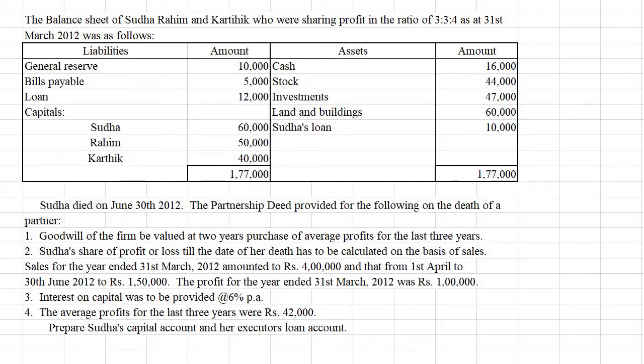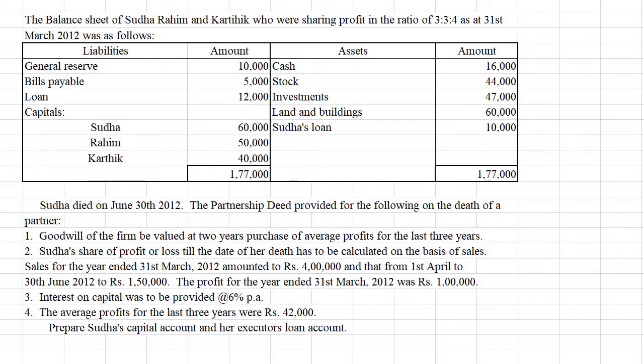The problem says that the balance sheet of Sudha, Rahim and Karthik, who were sharing profits in the ratio of 3:3:4 as on 31st March 2012 was as follows. And in the asset side there is Sudha's loan. That means we have given loan to Sudha. And after the balance sheet, it says that Sudha died on June 30th, 2012.